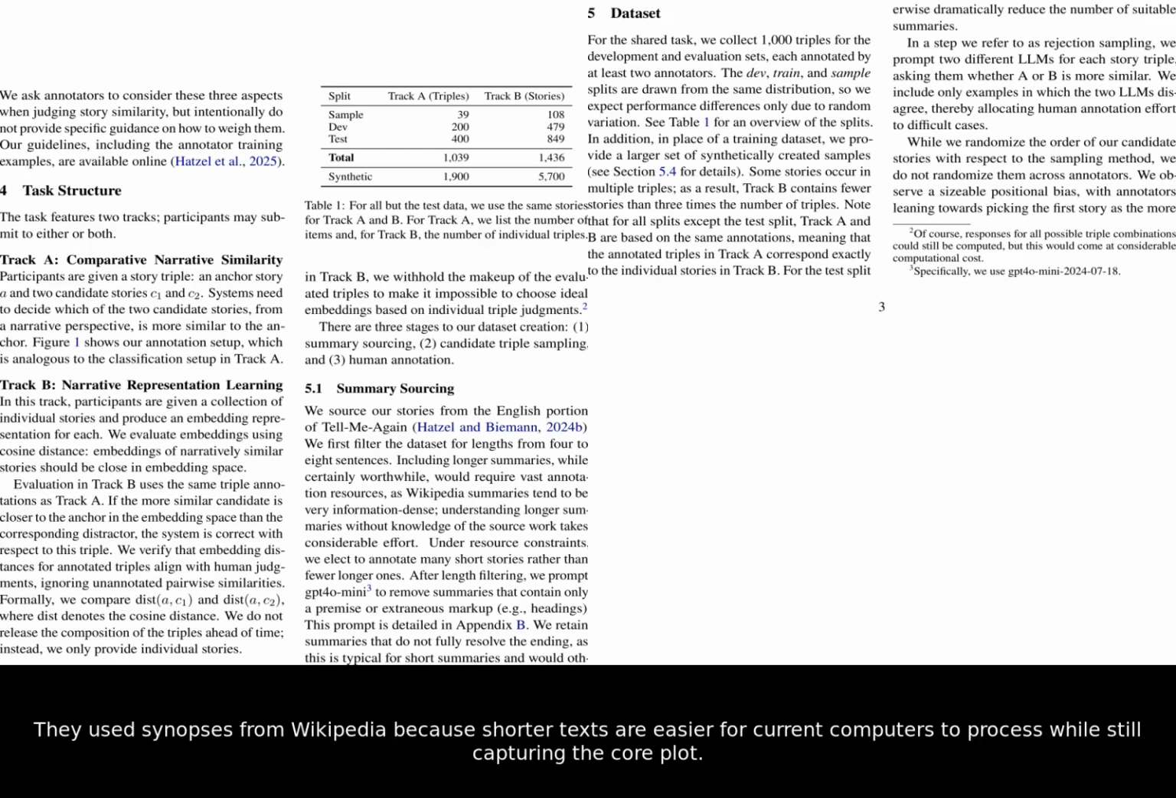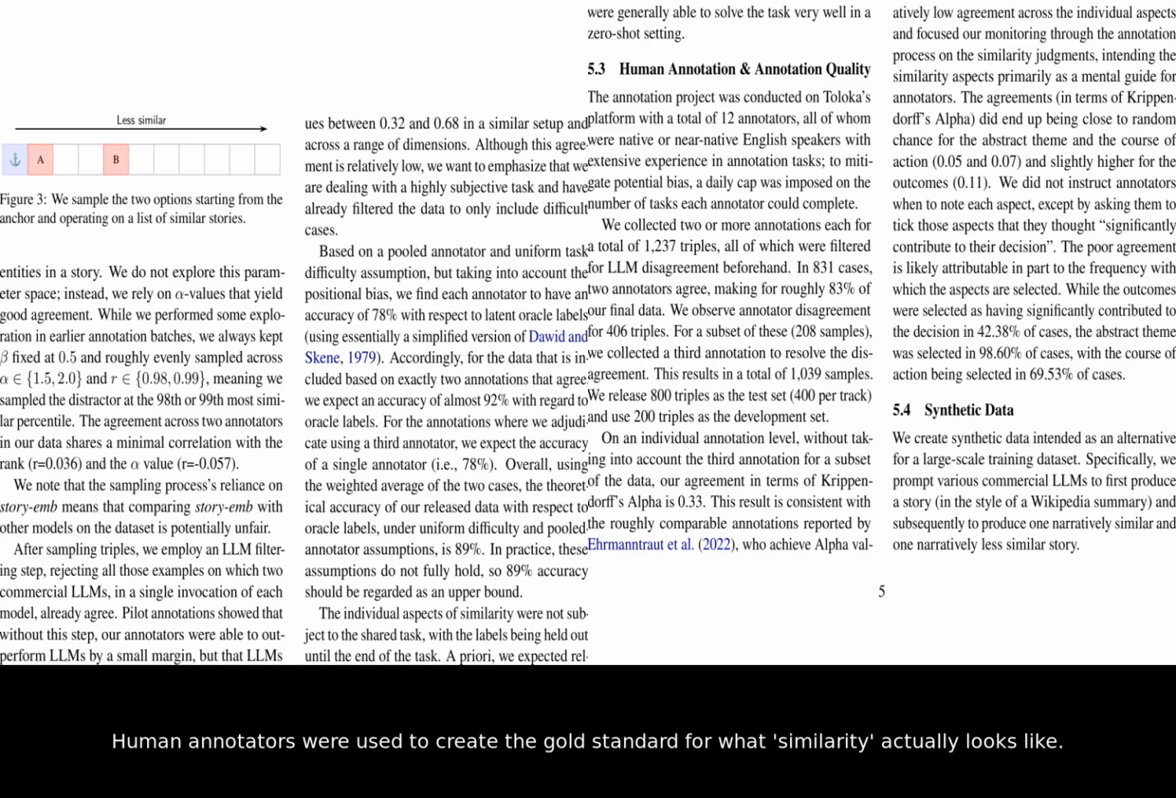They used synopses from Wikipedia because shorter texts are easier for current computers to process while still capturing the core plot. Human annotators were used to create the gold standard for what similarity actually looks like.